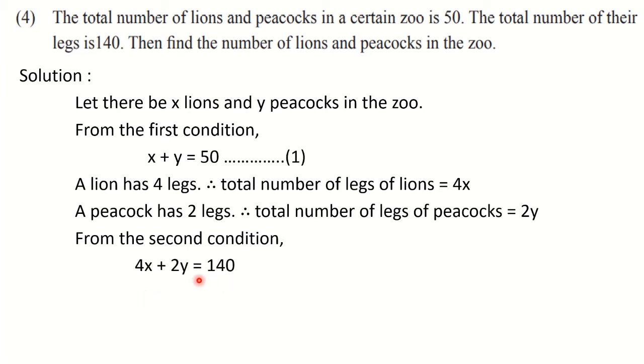Don't number it as 1 in hurry, because what we can observe here is we can simplify it further. If we divide the equation by 2, if we divide both the sides by 2, then we will get the simpler equation as 2x plus y is equal to 70. Okay, so don't give number here, you give number to here.